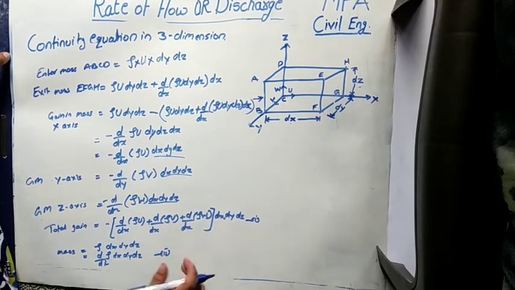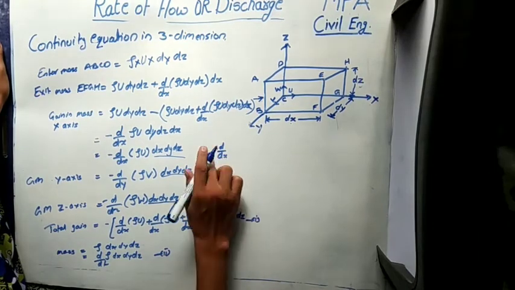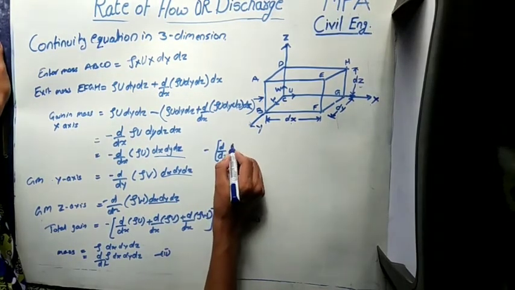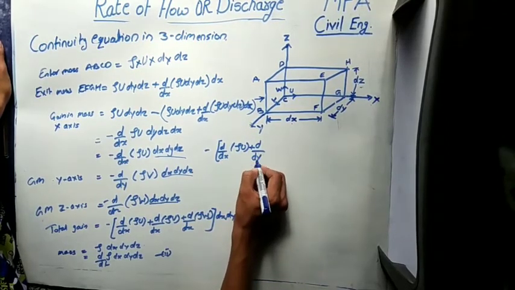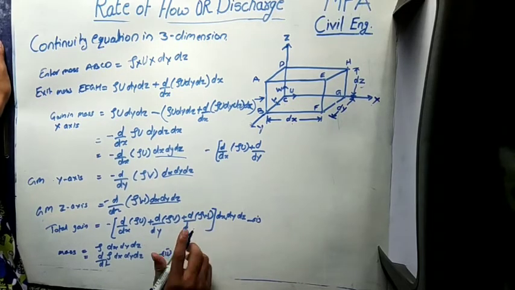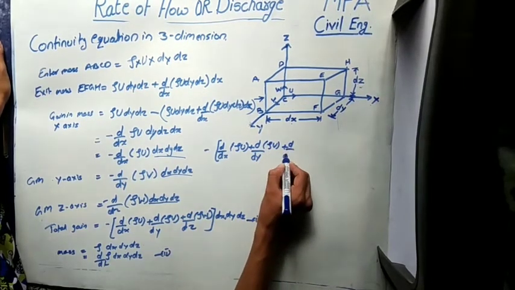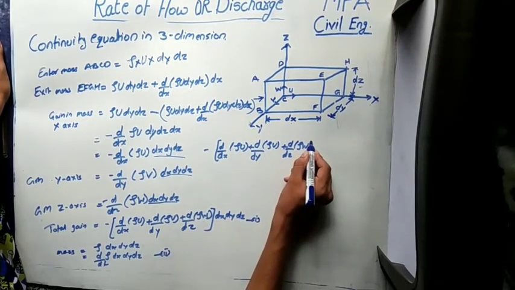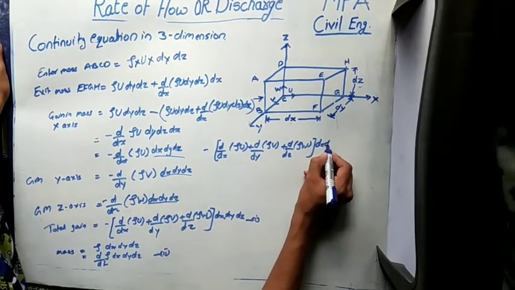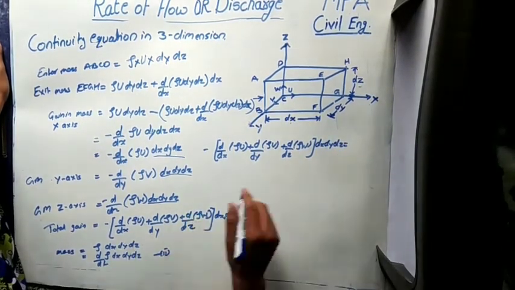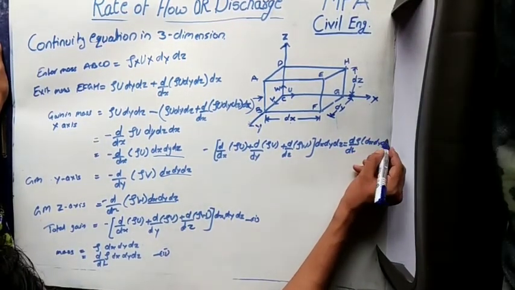By equating equation 1 and equation 2, we get minus, taking common, [∂/∂x of ρu plus ∂/∂y of ρv plus ∂/∂z of ρw] into dx dy dz, which is equal to ∂/∂t of ρ dx dy dz.